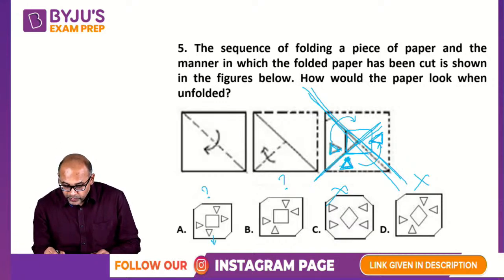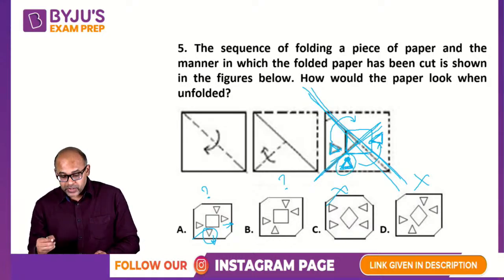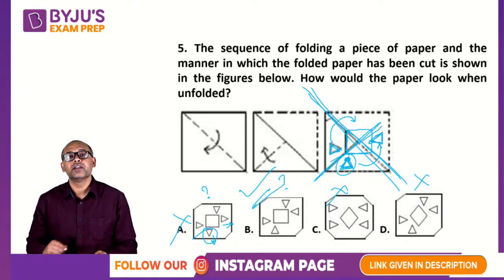Whereas here, one is outward, this is also outward. But outward is not there, initially itself it is inward. So this is not correct. So this has to be correct.